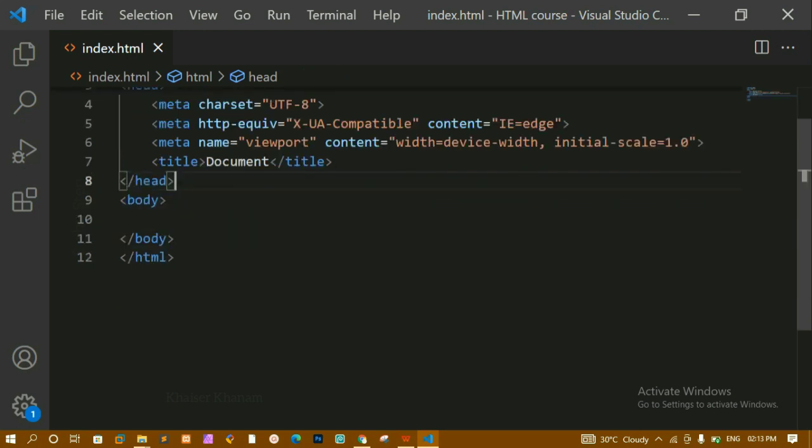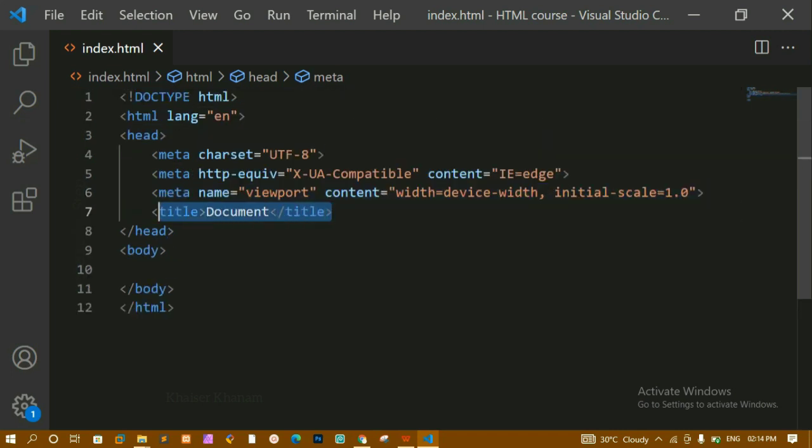Also inside meta tag, if you are creating a website, you can give the author name, and you can provide some keywords which define your website. Keywords are not suggested much, but you can still use them, it's not a problem. You can give the author name, you can also tell when your website should be refreshed. Inside meta tag you can put all this content.